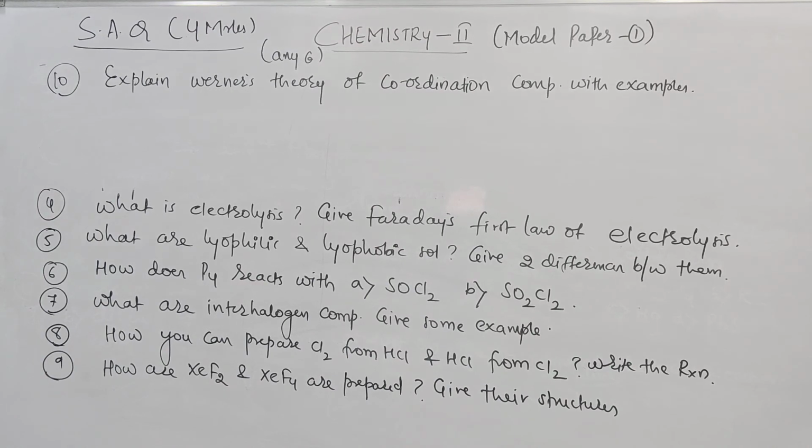Beta, in that one they will ask us to write the IUPAC names of the compounds also. Means they will give some compound and ask to write the IUPAC name of the compound. Question number 11, beta: using IUPAC norms, write the formulae of the following.